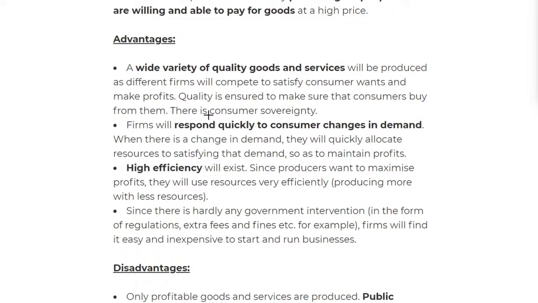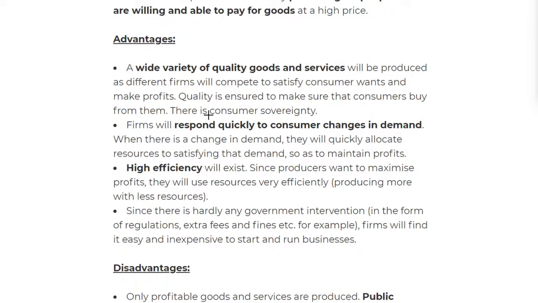The advantages. When looking at the advantages, we say a wide variety of quality goods and services are to be produced in different firms that will compete to satisfy the consumer wants and will make profits. When there's a wide variety of quality goods and services produced from different firms, because you have a lot of competition and you want to satisfy your consumers to only buy with you, the quality of the goods will become much better so that the consumers choose your business over the others, because it's quite competitive in this type of system.